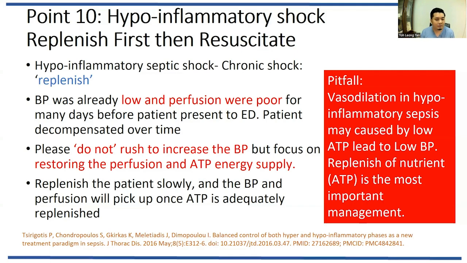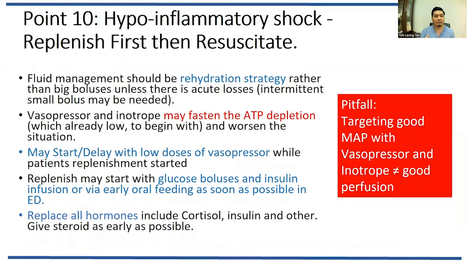And the antibiotic, antiviral, and antifungal should be started early. Fluid should be given in small boluses, and later on we start to give food and boluses of sugar, glucose. If you want to start a vasopressor, you might start a low dose and delay the higher dose while you replenish the patient.